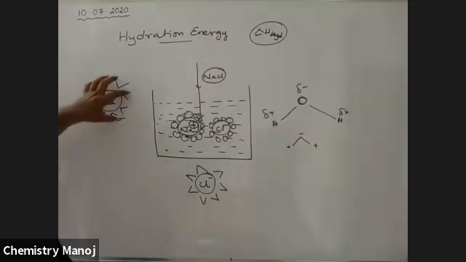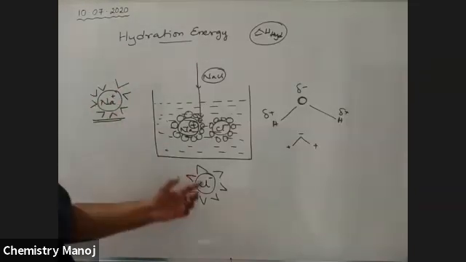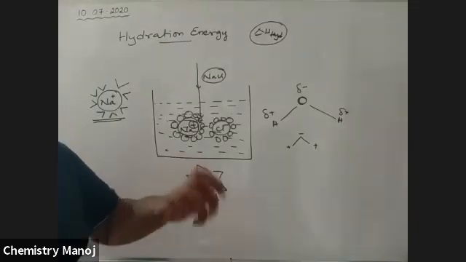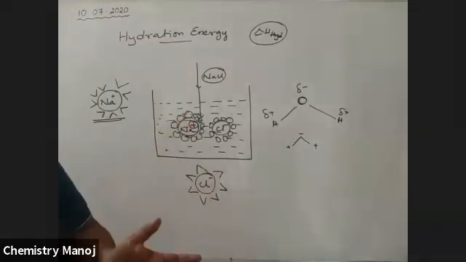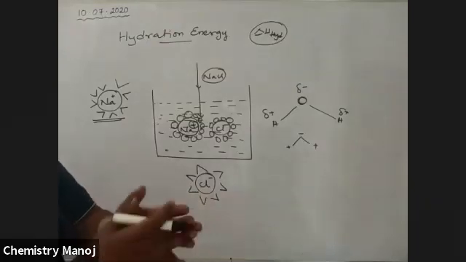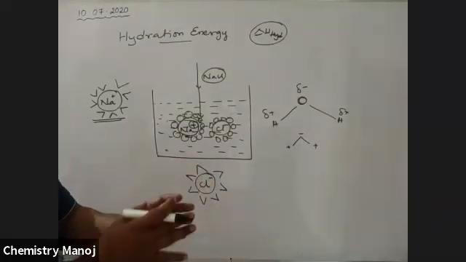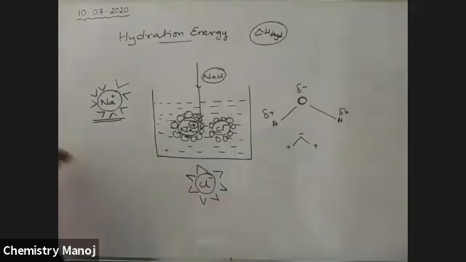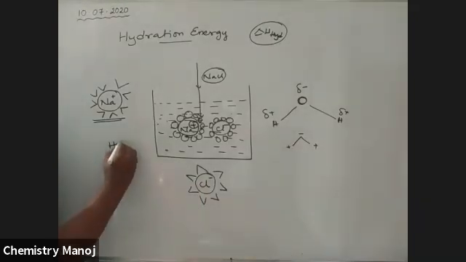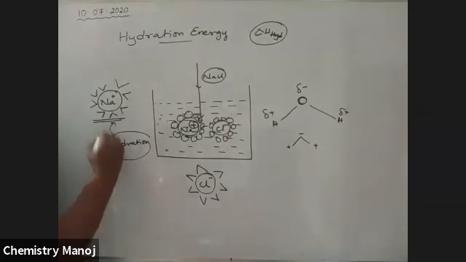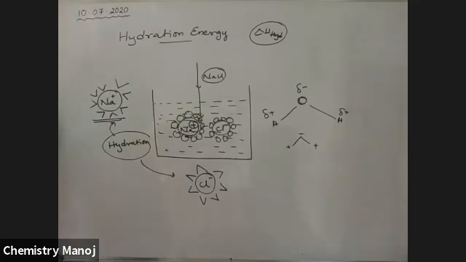Like this, the Na+ ion is surrounded by water molecules, and Cl- ions are also surrounded by water molecules. This tendency of water molecules to occupy the surface of the ions is called hydration. These two processes are taken as hydration.